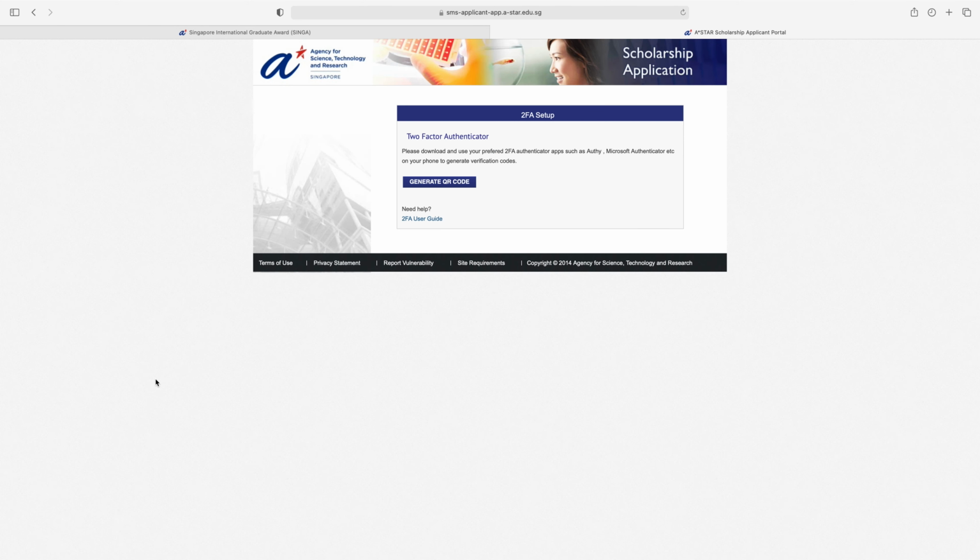So first of all, you have to install a 2FA authentication application from Play Store. I will give the link of the application in the description. So when you install the application, then click on the plus sign. So after this, you can add manually or you can scan a QR code. When you click scan QR code, from here you can click here generate QR code.